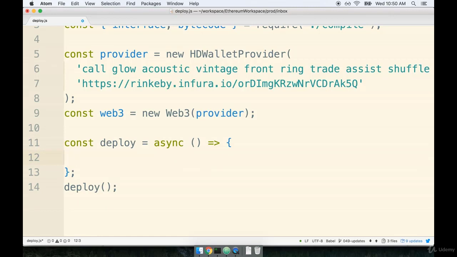Now inside this function, we're going to do two steps, exact same steps that we just did inside of our test helper file.